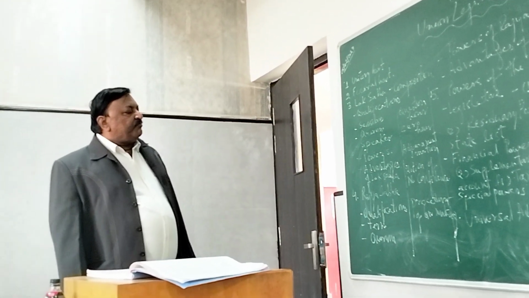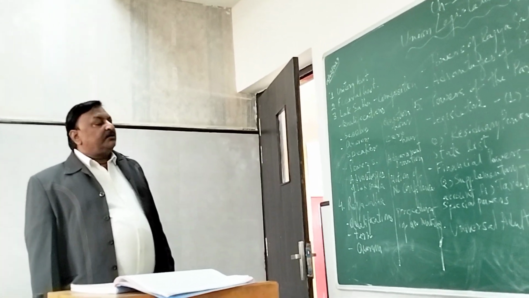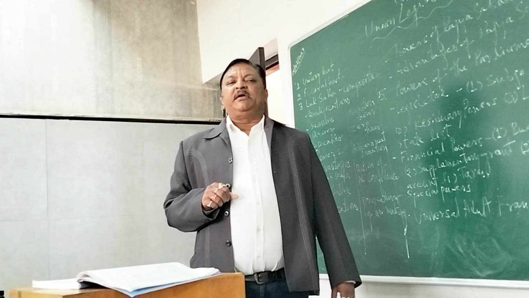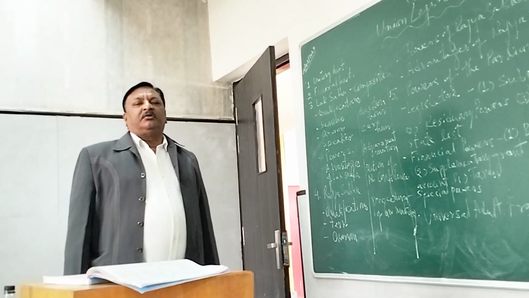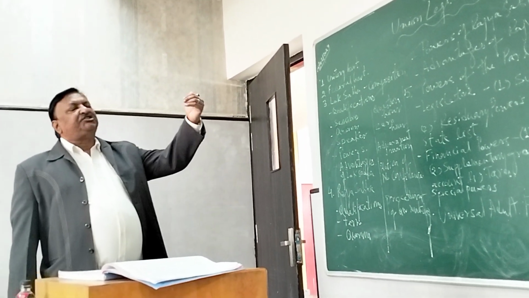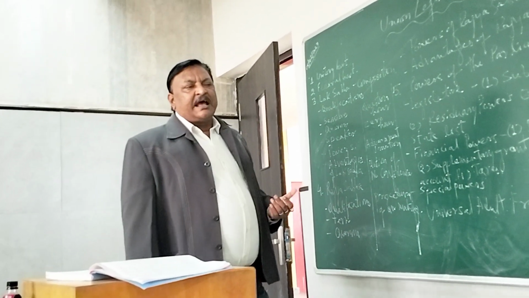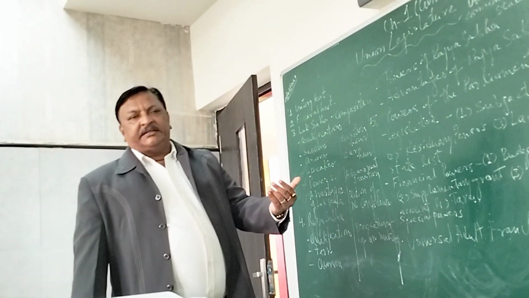Now let's discuss one more topic, which is how the executive can be controlled. So we can say, mention the ways in which the parliament can control the executive. And remember a few words that I am telling you.